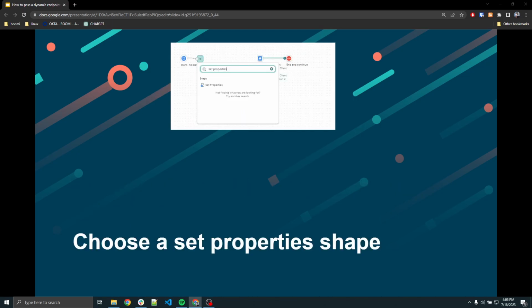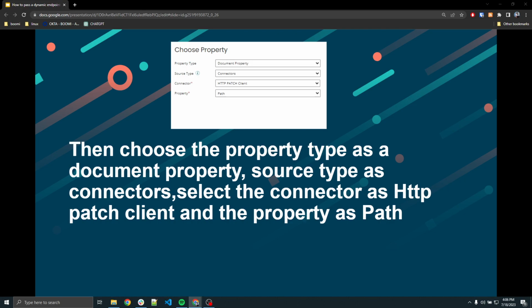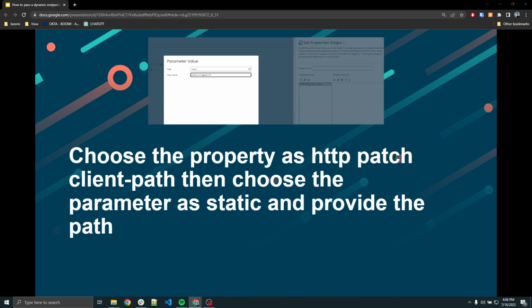Choose a set property shape. Then choose the property type as a document property. Source type as connectors, then select the connector as HTTP patch client and set the property to path. Next, choose the property HTTP patch client path, then choose the parameter as static and provide the value.